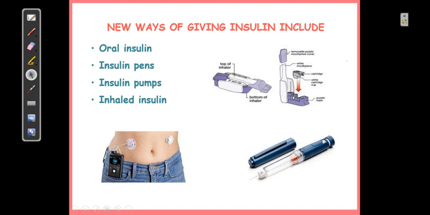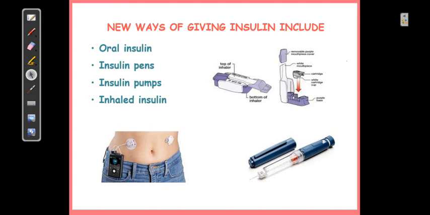Wherever it was introduced, it was considered a blockbuster invention, but now it is not that widely used. What is done here is that insulin is incorporated in a biodegradable polymer, or within microspheres, which act as a slow release formulation, and it is encapsulated with lectin in a glucose permeable membrane. That is how they try to go for an oral insulin. You can also give a peptidase inhibitor along with the insulin so that gastric degradation can be stopped, but definitely it is not that famous.